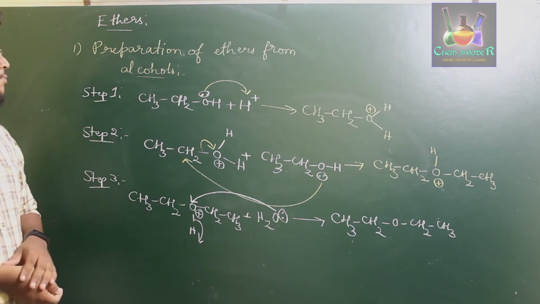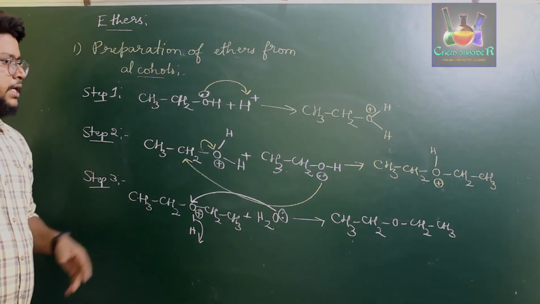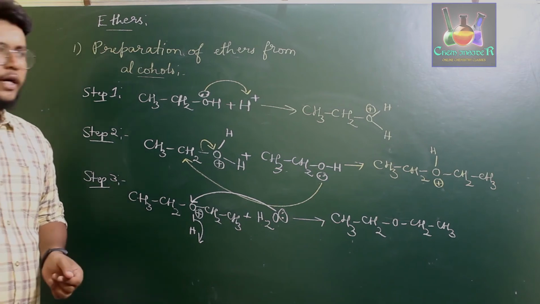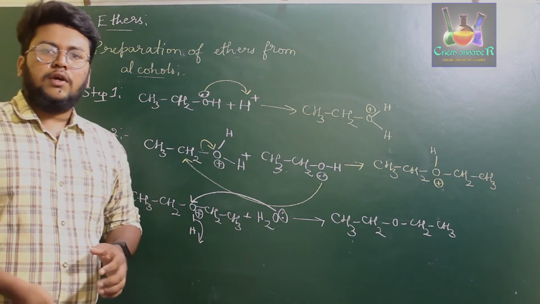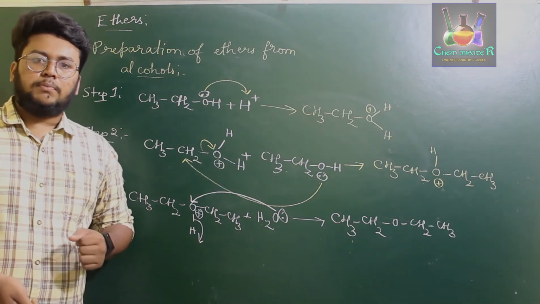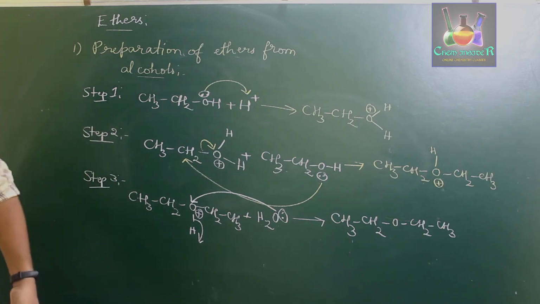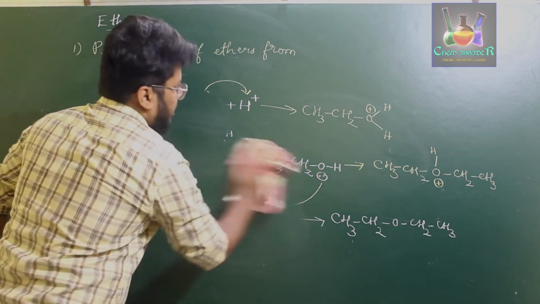So this is about preparation of ether from alcohol. If you consider this reaction, we cannot prepare secondary or tertiary ether, right? Therefore, when you have to prepare secondary or tertiary ether, we can use the second method of ether preparation, that is Williamson's ether synthesis. The next process of preparation is Williamson's ether synthesis.